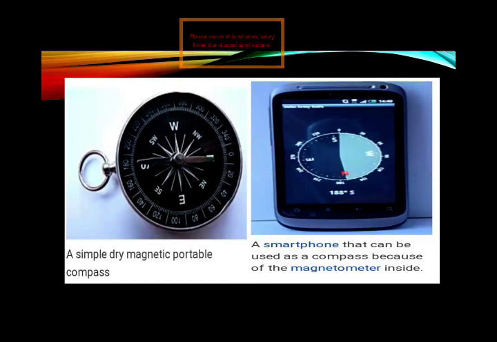I'm repeating this point that compass functionality in phones and tablets is enabled by a magnetometer, which measures the strength and direction of magnetic fields. The device allows a phone to determine its orientation pretty accurately, so we can use our phone as a compass. I'm describing another way to find out the direction.